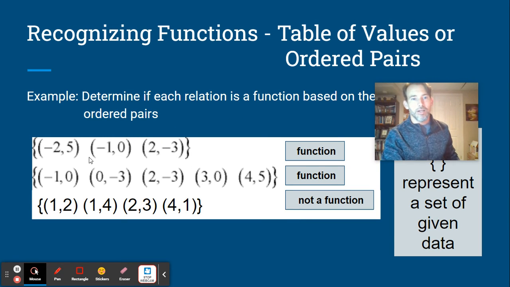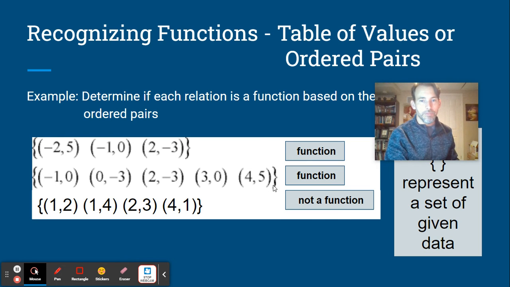So here's a few sets of points. These first two are functions, and the reason is because we have -2, -1, and 2 as our x values. None of the x values are repeating. Down here, on the other hand, if I said my input is 1, what output am I going to get for this function? Well, this one is input of 1, output 2. But then I also have input of 1 and output of 4. So that's not a function, because I have an x value repeated. I don't know what the output is at that point. It could be one or the other. So it's not a function.